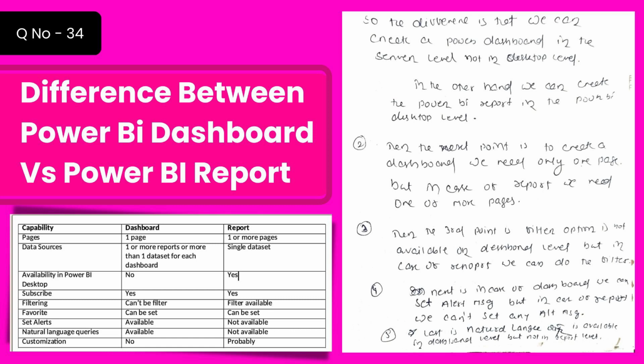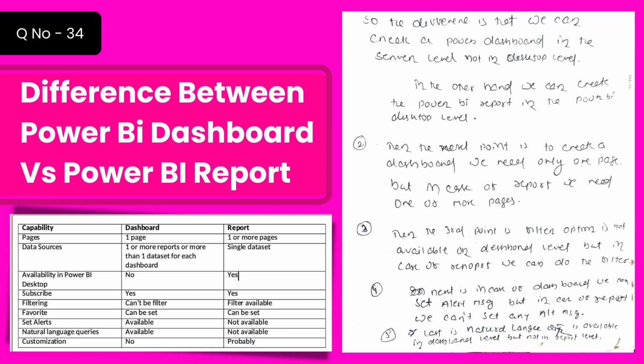Then the next difference is, in case of dashboard we can set alert message, but in case of report we cannot set any alert message. Then the last difference is, natural language query is available in case of dashboard level but not in the report level, right? So these are a few of the differences between the Power BI dashboard and Power BI report.